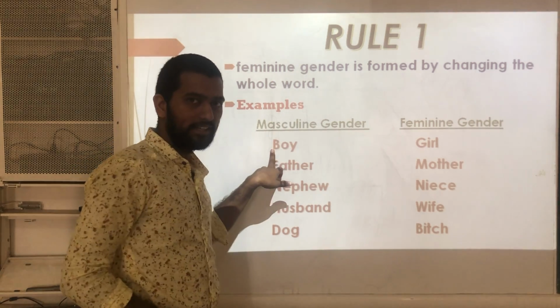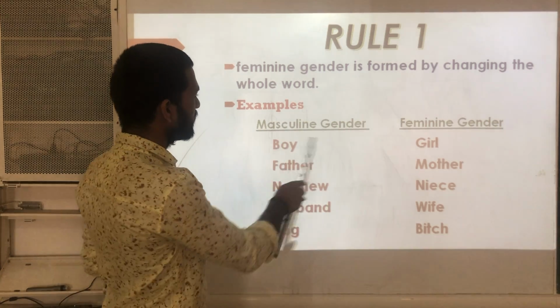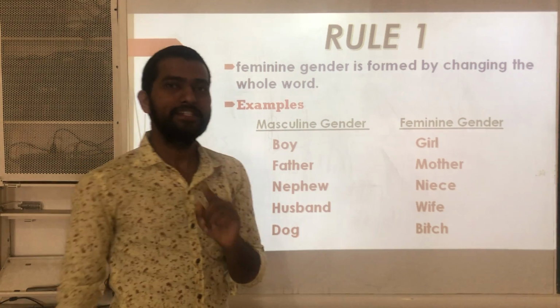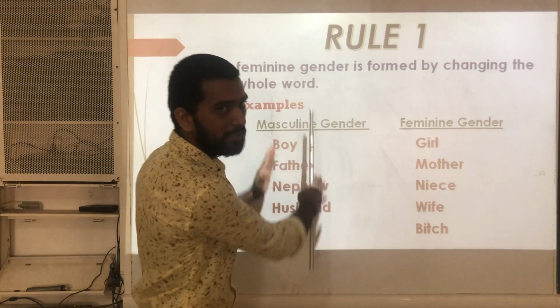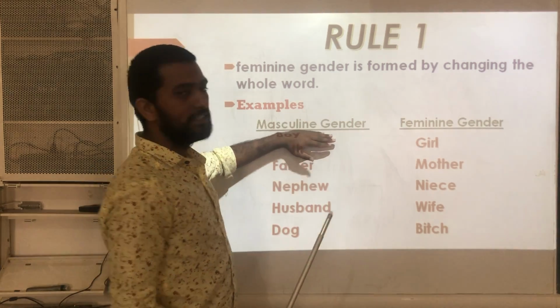Here boy is there. What is the feminine gender of boy? First of all, what is masculine gender? Masculine gender means any noun which refers to male people or male animals. These are called masculine genders.